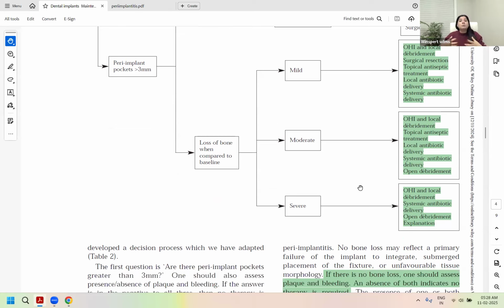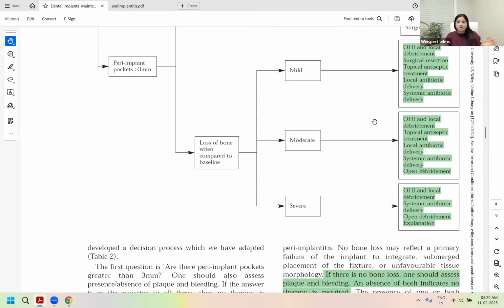Topical antiseptic means mouth rinses, right? Right, Bhargavi? Topical antiseptic use means in the form of mouthwash, because irrigation is only one point in time that you can do chair side. You can do that, but at home also topical antiseptic treatment is required, right? I think you're confusing it with local antibiotic delivery, where you put chlorhexidine gel in the pocket or you may put tetracycline chips, perio chips, right? So that's your local antibiotic drug delivery. And then home topical antiseptic is chlorhexidine or peroxide. So topical and local delivery are two different situations.